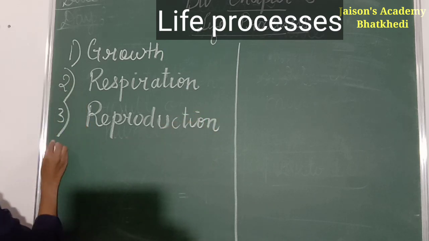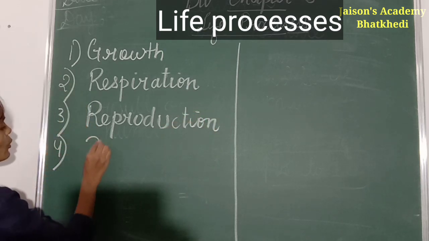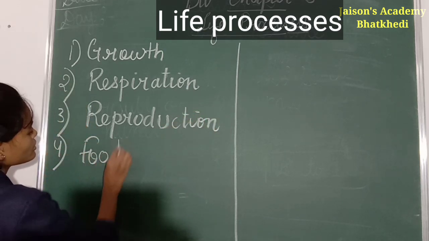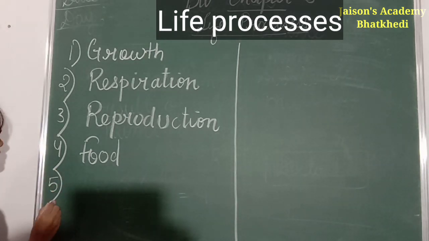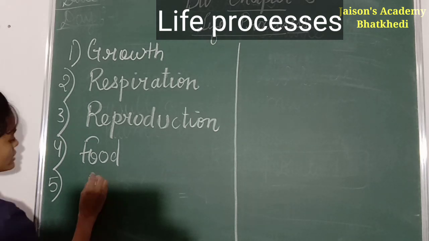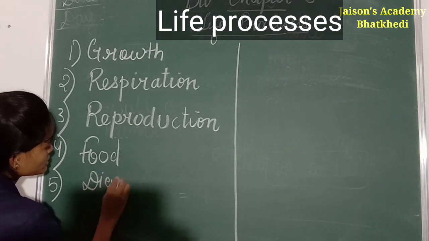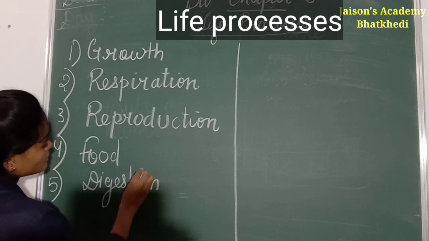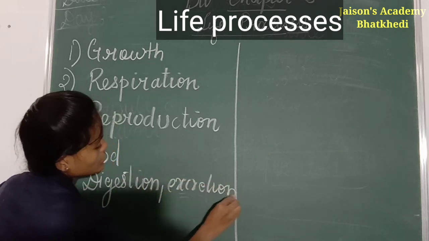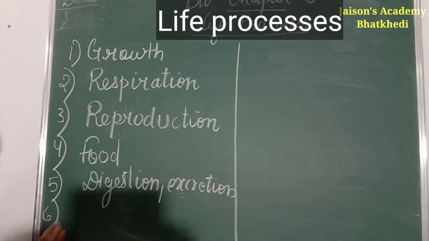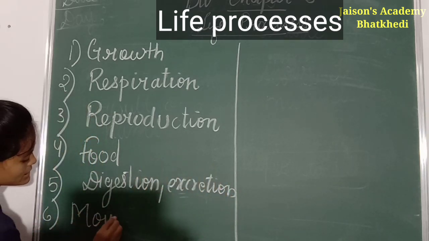Then all the living organisms require food for their proper growth, and all the living organisms digest food, so they show digestion, and excretion. All the living organisms can show movement.